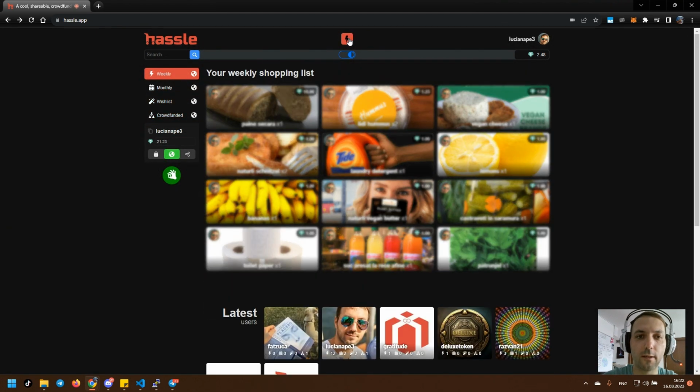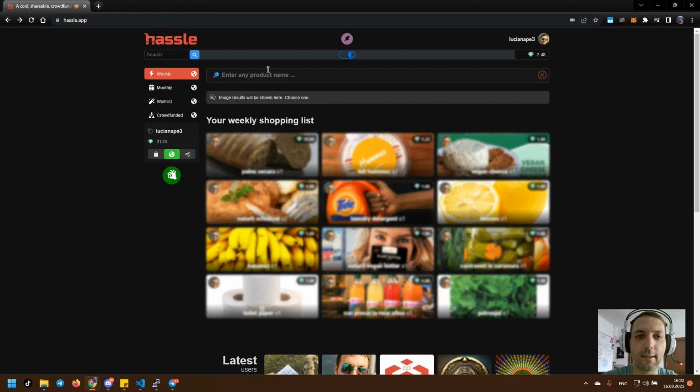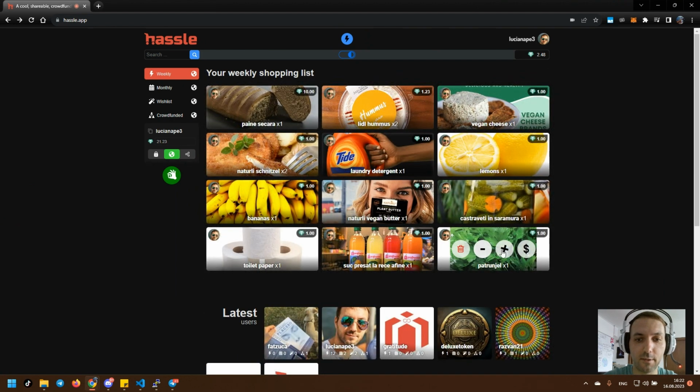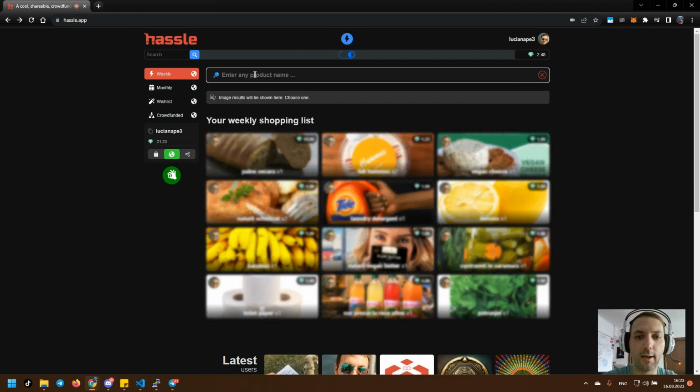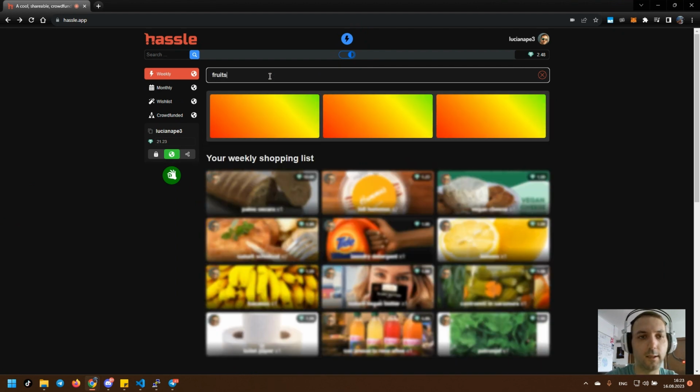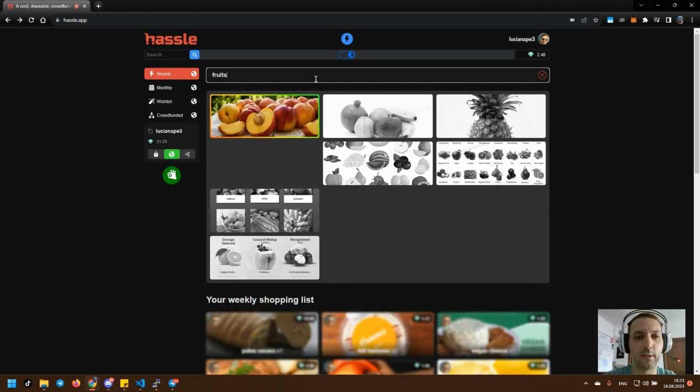And so if I click this button, I can enter a product name and I can add, for example, to the weekly shopping list, right? I already have a few items in here which I usually shop for at the supermarket, right? So I go to the supermarket and buy these things. And I can also think of something else to add, let's say more fruits. I like fruits. So let's look for some fruits, right?